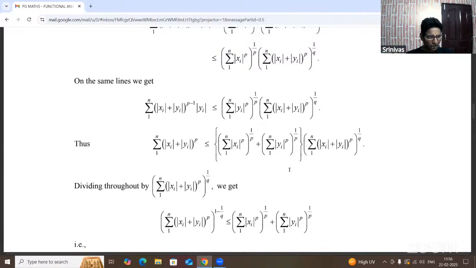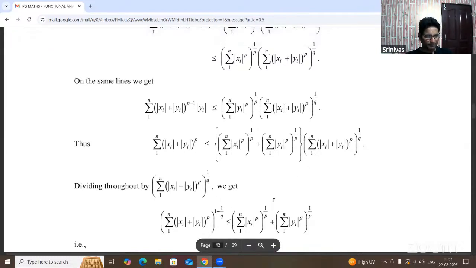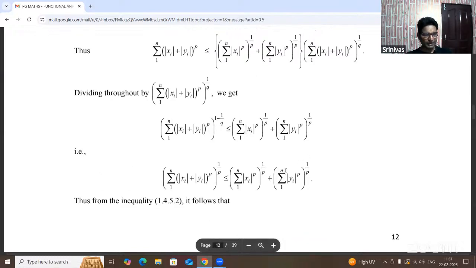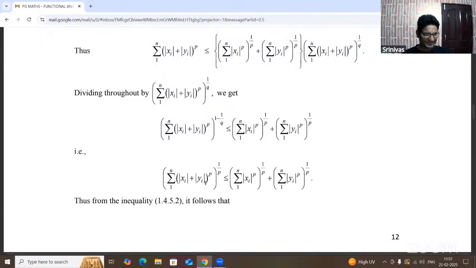Now dividing throughout by this one, we are getting summation mod xi plus mod yi whole power p, and the power 1 minus 1 by q is less than or equal to summation mod xi whole power p and whole power 1 by p plus summation mod yi whole power p and whole power 1 by p. So 1 minus 1 by q can also be written as 1 by p, from the condition 1 by p plus 1 by q equal to 1.